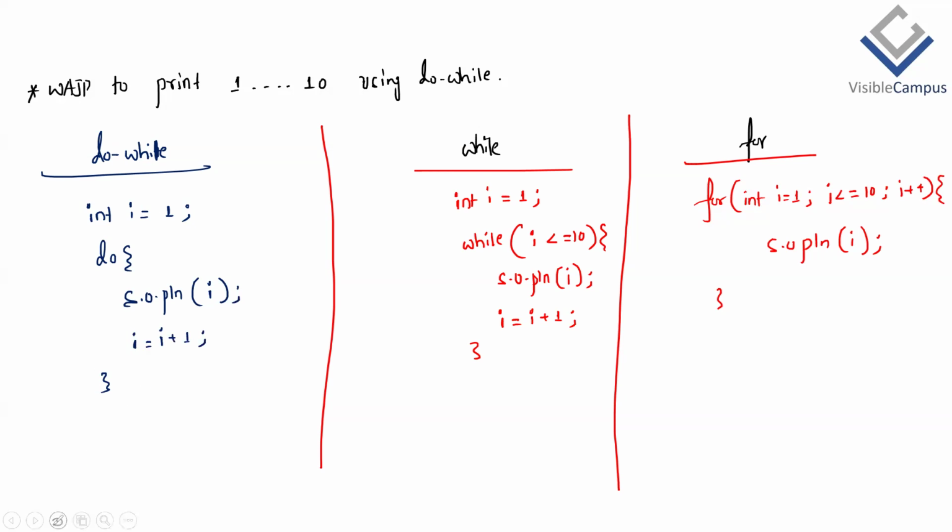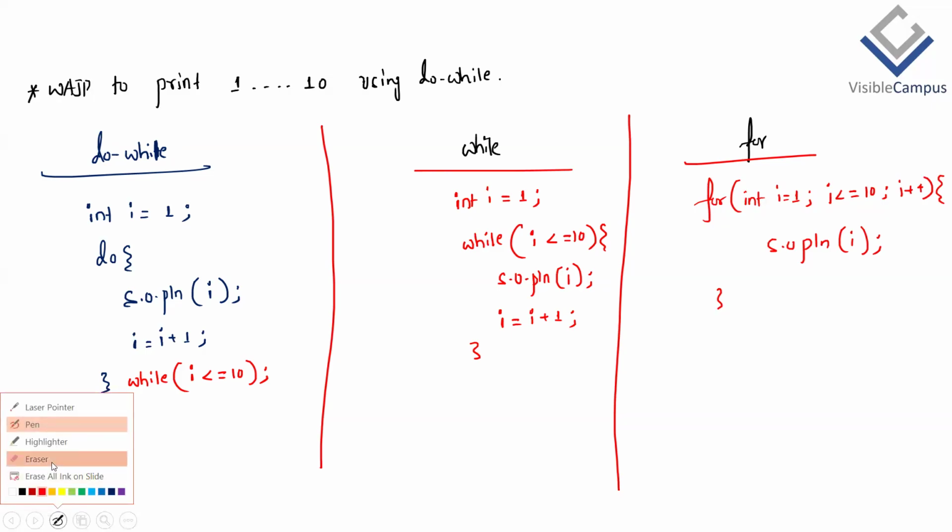So then followed by the while condition. What is that? While, we can write it in the next line as I said, while i should be less than or equals 10. Correct or not? Yes or no? Now in this scenario, one change I am making wantedly in all these things. That is, I'll keep, in place of less than or equals, I'll write it as greater than or equals. So this is the change which I am making wantedly.